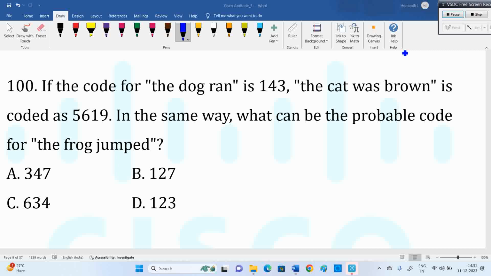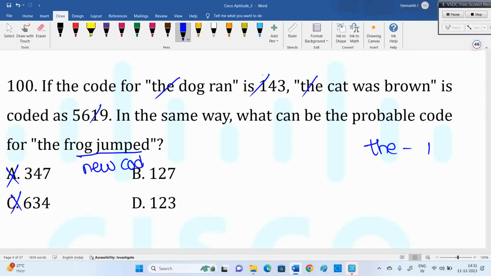Simple logic: frog and jumped are the new ones. D is common in both, and 1 is there in both. So D means 1 is required.